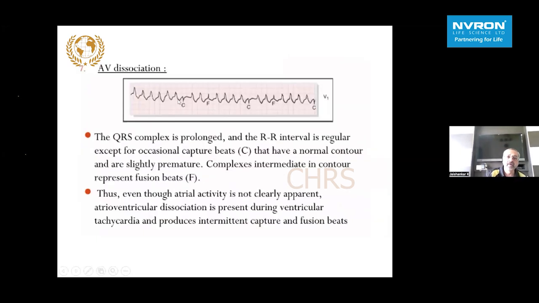So when we have such a broad complex tachycardia going on, and we have something narrower in between, it could be a capture or a fusion beat. So that has to be borne in mind, and the RR interval is generally regular. We will have a capture beat which has a normal contour and which is slightly premature, versus a fusion which will be a fusion between the sinus rhythm and the broad complex tachycardia.